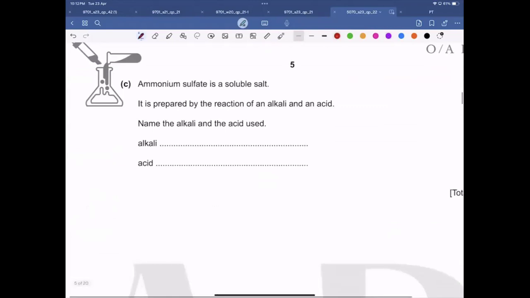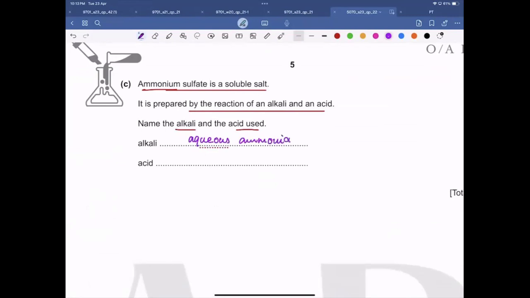Okay, now ammonium sulfate is a soluble salt. It is prepared by a reaction of an alkali and an acid. Name the alkali and the acid. So it's ammonium, so the alkali would be very easy. Ammonium is always obtained from aqueous ammonia, so the alkali would be aqueous ammonia. And sulfate, the negative ion in the salt, always comes from an acid. So the acid which contains sulfate is sulfuric acid. Is this clear to all of you?